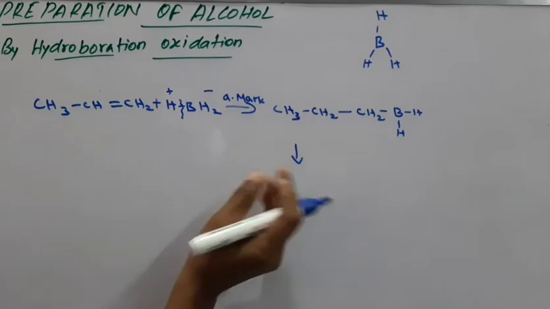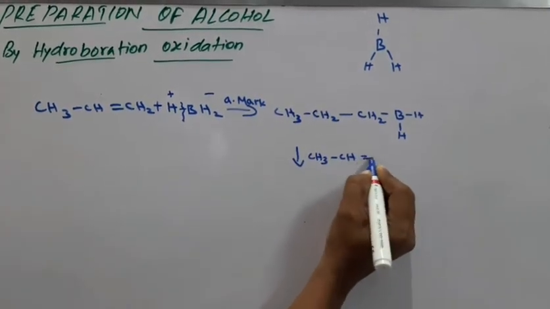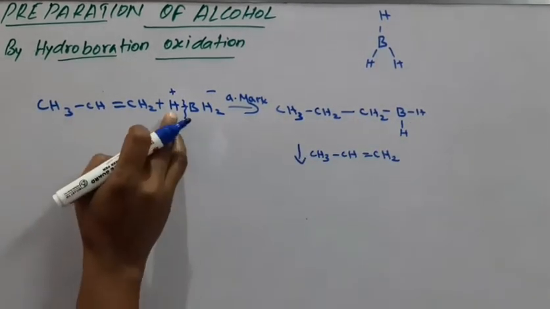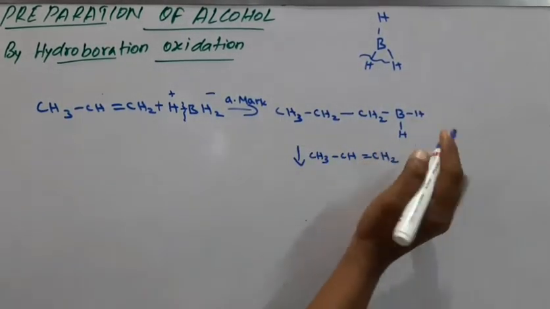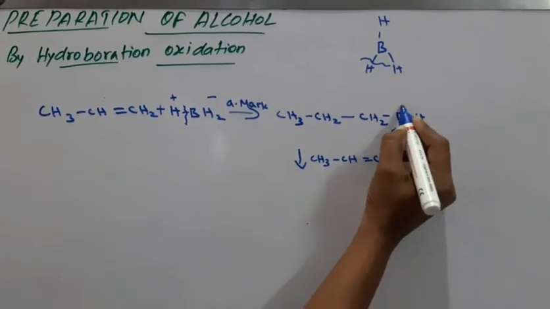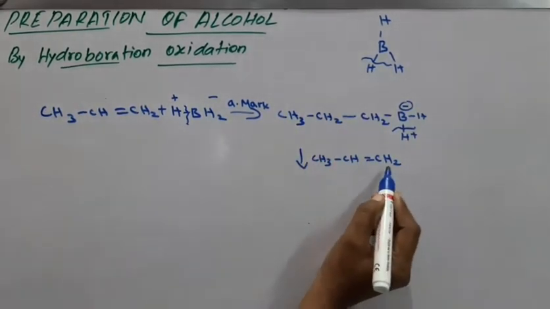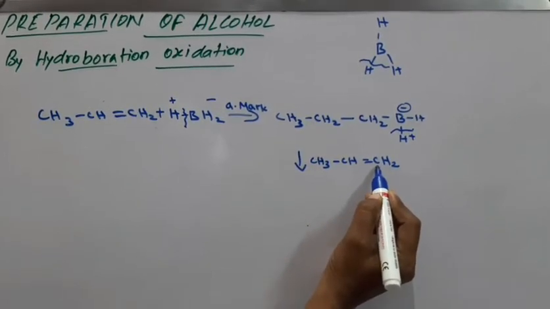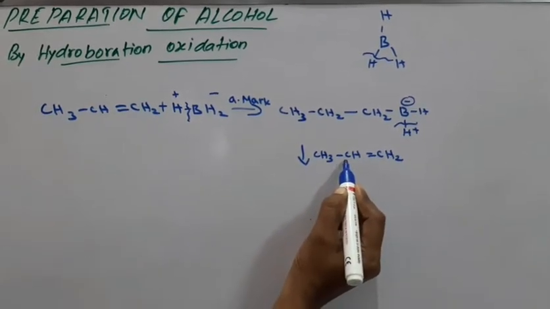Again we take one molecule of propene, CH3 bond CH double bond CH2. Here also the same thing. Again, one hydrogen is already used for this propene. Here this H plus is the positive part, and this BH minus is the negative part. So this whole negative part goes and attacks the double bond carbon containing the greater number of hydrogens, and this hydrogen goes and attacks the carbon containing fewer hydrogens.